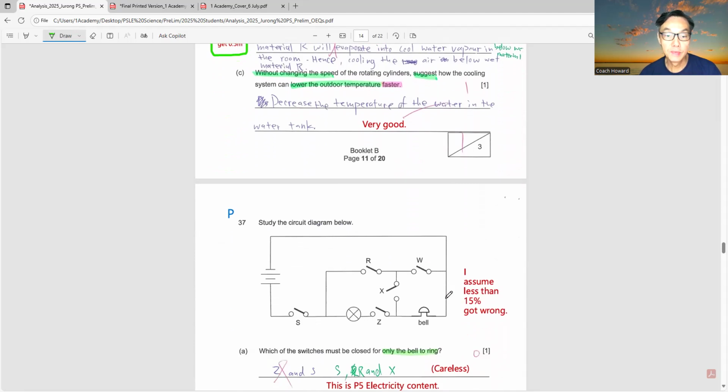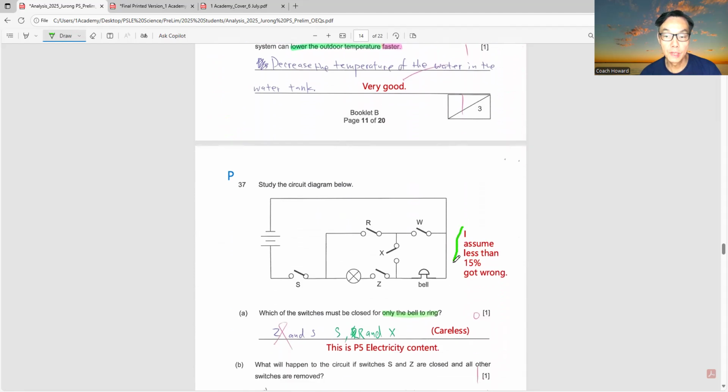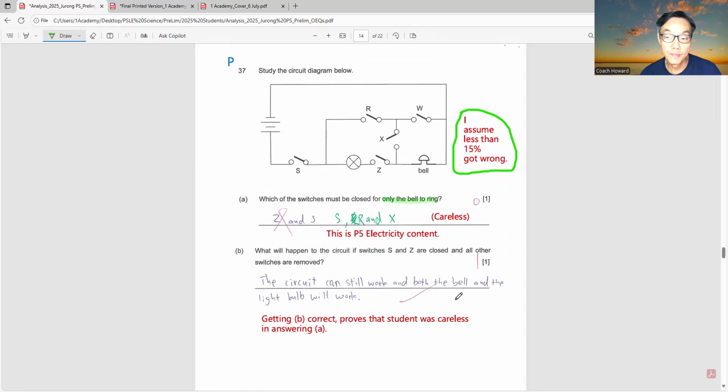This is a very interesting question on electrical circuits, and I made a personal comment over here. I assume that less than 15% of the students in this cohort will get this wrong. So in other words, this student was very careless, because if you get B correct, it proves that the student was careless in answering part A. So this is evidence that the student was careless in part A. Because actually it's quite easy.